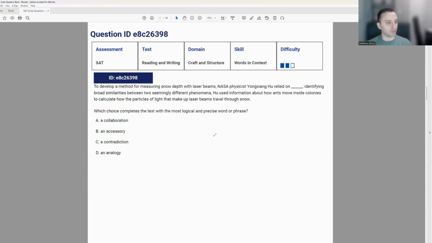When we look at this problem, it says that to develop a method for measuring snow depth with laser beams, NASA physicist Yang Hu relied on blank.